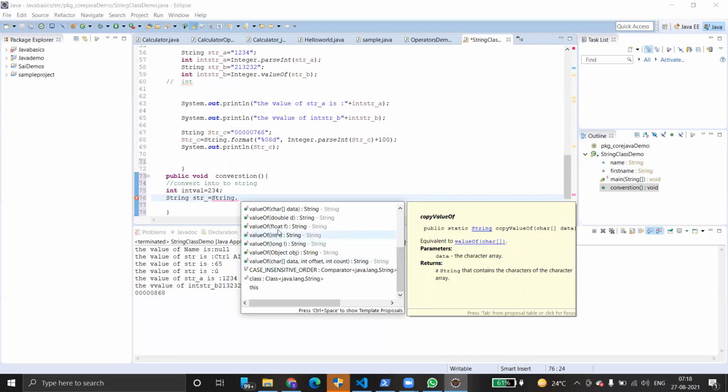These are the arguments it accepts. That means you can convert float, integer, long, double and character array also into string. This we have already experimented with, but without using valueOf.